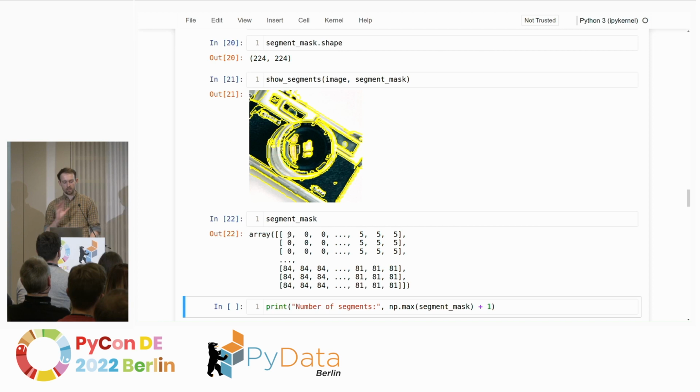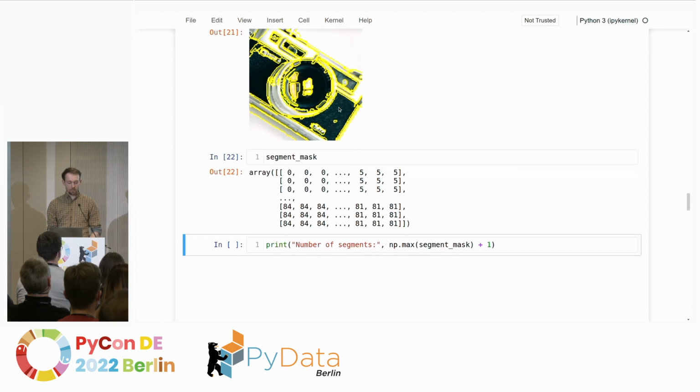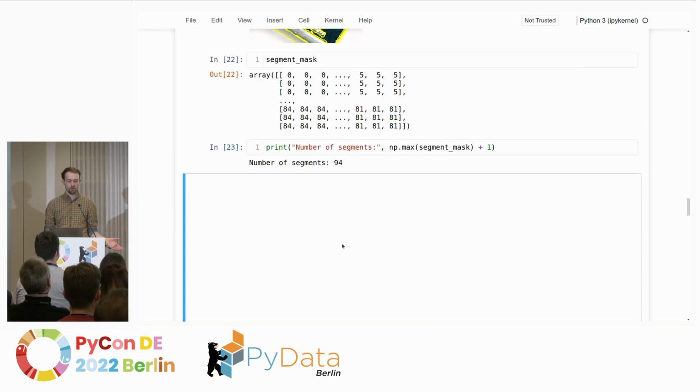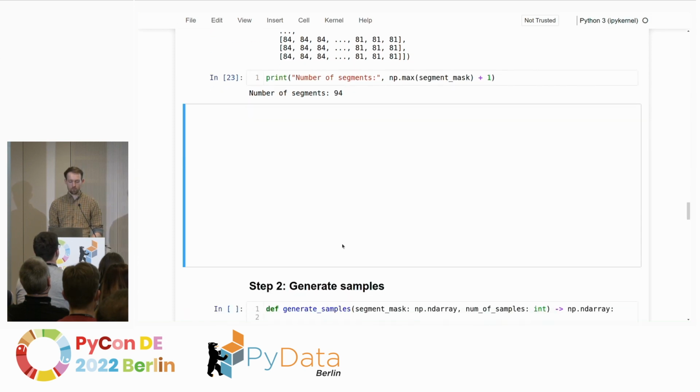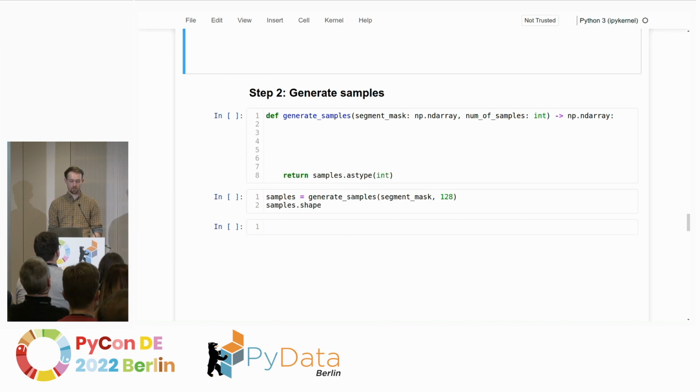So for example, in the upper right-hand corner, all of these pixels up here will all have the number 5. So later we can find these segments. This also allows us to find the number of segments by just taking the maximum segment ID and adding 1, right? We start indexing at 0, and so we have 94 segments. And equipped with that segment mask, we can now move on to the second step, which is to generate samples.